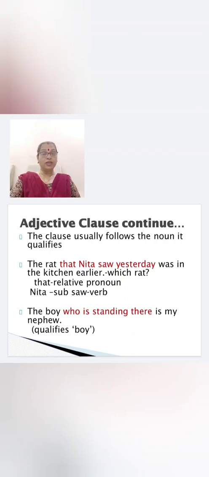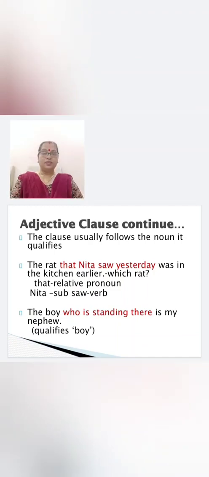The main clause will be the boy is my nephew. And then the subordinate clause, which boy? Who is standing there. The subordinate clause will be who is standing there. Why? Because it qualifies the noun, the boy. With this, I hope you can easily identify the adjective clause. Shall we go to the next clause?